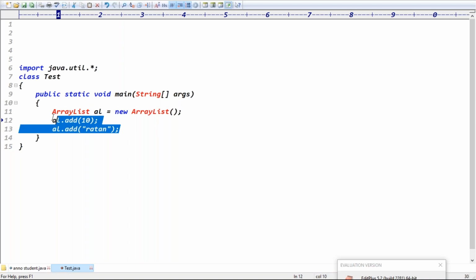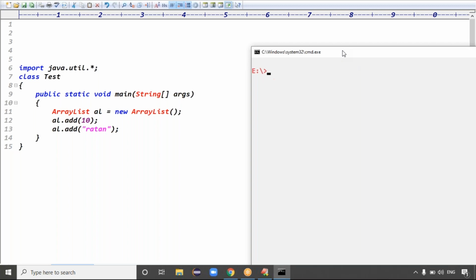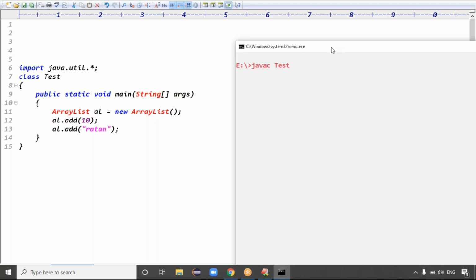If it is not type safe, there is no problem at all, but it gives small warning messages. See the warnings here: javac Test.java. Yesterday we got warnings like the deprecation warning, right?